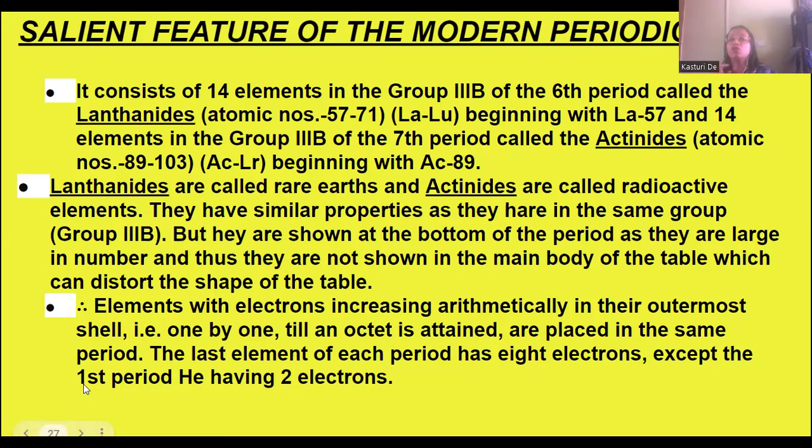Elements with electrons which are increasing arithmetically in their outermost shell, one by one, increasing till an octet is attained, are placed in the same period. The last element of this period has 8 electrons, except the first period where helium has 2 electrons in the outermost shell. So the first period will have only 2 electrons. The other periods, from 2nd to 7th, will have 8 electrons in the outermost shell of the last element.